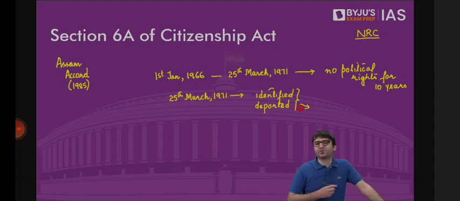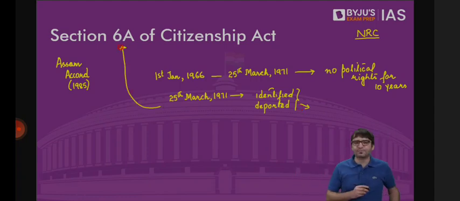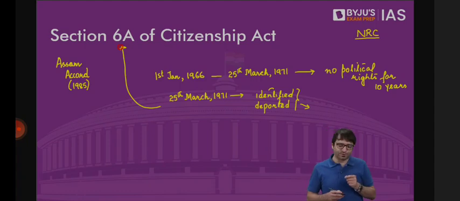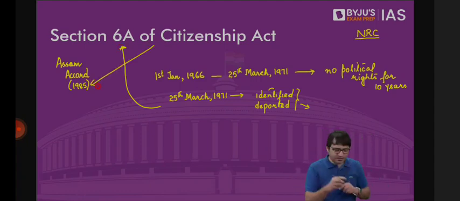Where is all this mentioned? Section 6 capital A of the Citizenship Act. When was this section added into the citizenship law? 1985. In response to what? Because of the Assam Accord.